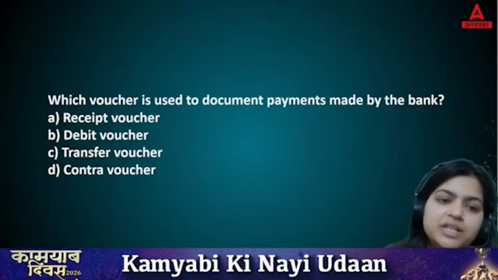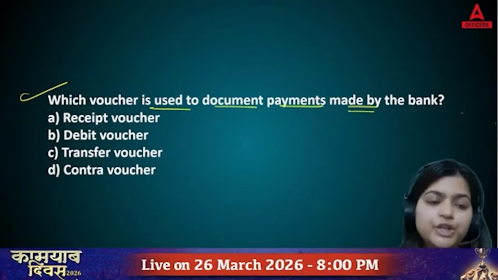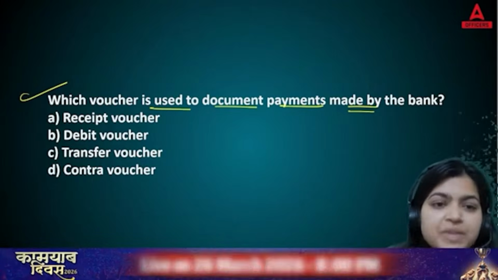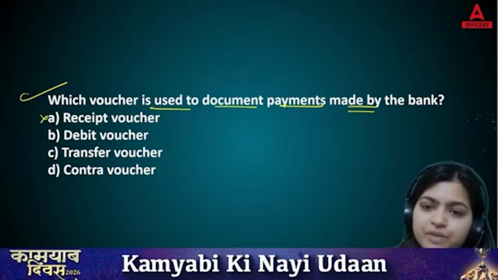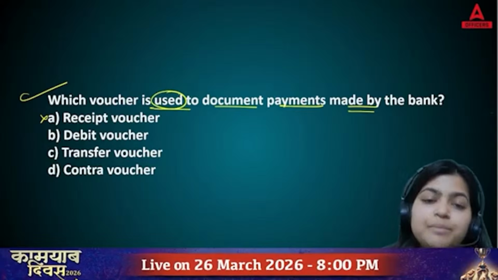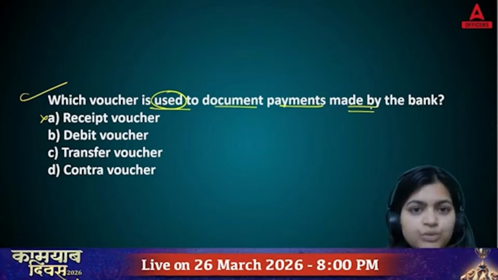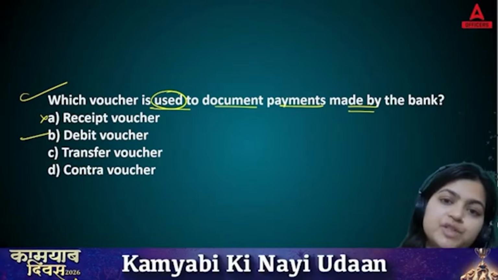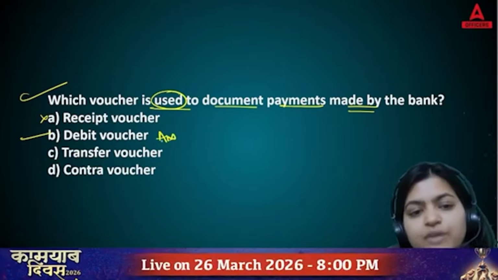Chaliye, coming to the next question now. Which voucher is used to document payments made by the bank? You have receipt voucher, debit voucher, transfer voucher, or contra voucher. See, here receipt voucher is not used. Generally, we use debit voucher or credit voucher. Now, whatever banks are doing the payment, in which the bank is showing outflow, they are going to use debit voucher. Credit vouchers are used for inflow of cash, but debit vouchers are used for outflow of cash.